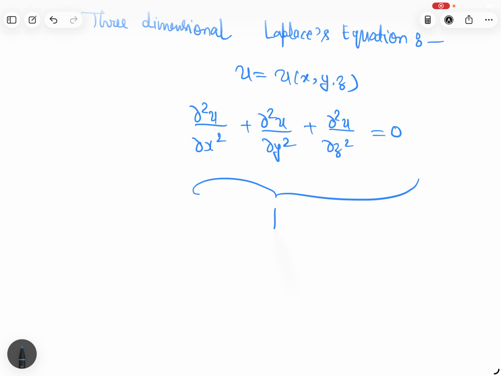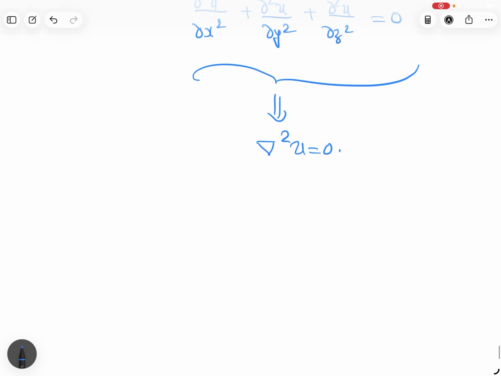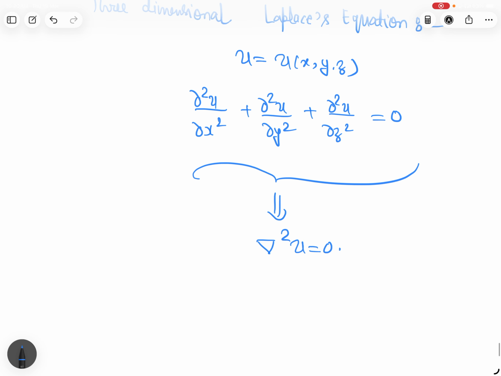That means it satisfies the three-dimensional Laplacian operator. It means it is a solution of the three-dimensional Laplacian operator. It means it is a root. Please note up to this.